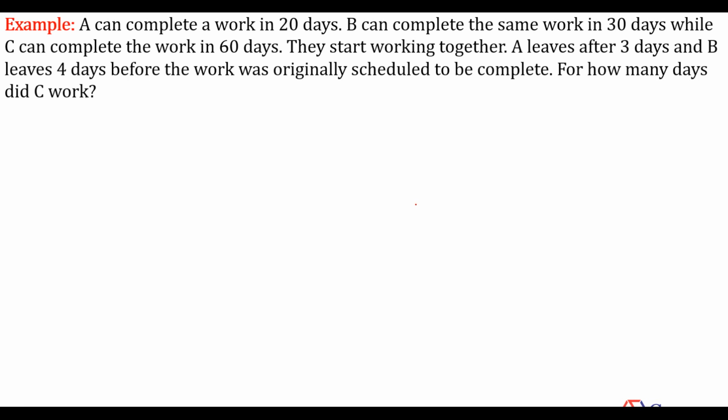Now look at this question. How many people are there? 3. A can complete a work in 20 days, B can complete the same work in 30 days, while C can complete the same work in 60 days. They start working together. A leaves after 3 days and B leaves 4 days before the work was originally scheduled to be complete. What does it mean? If all of them work together, they would have finished the work in how many days?